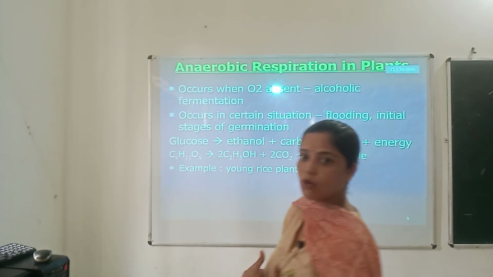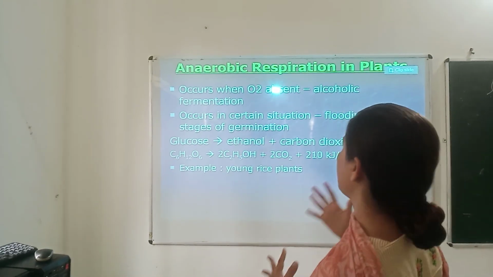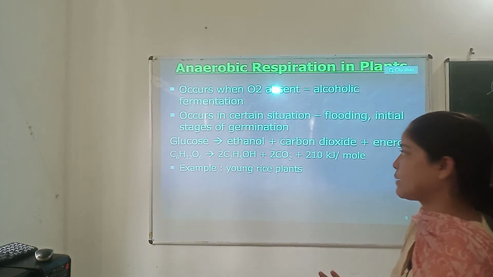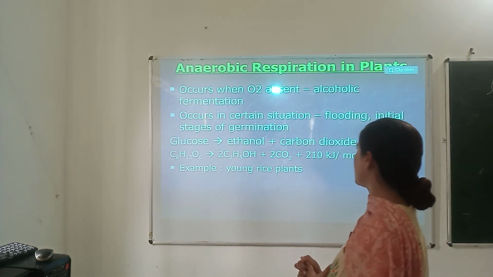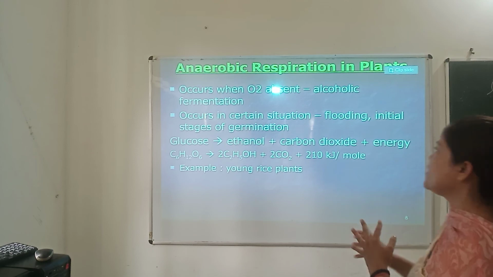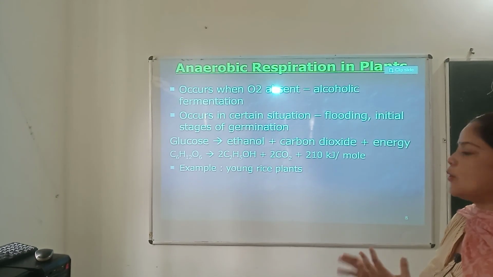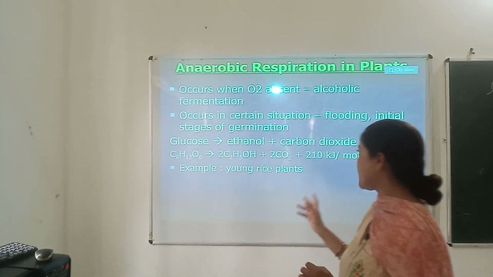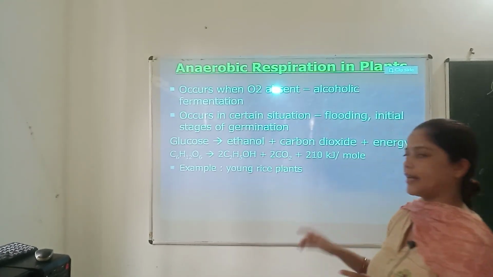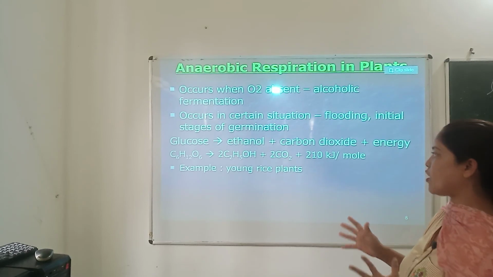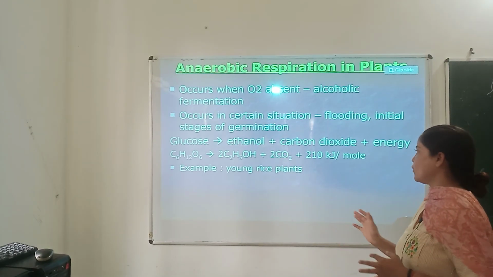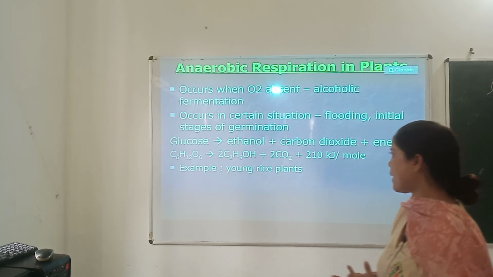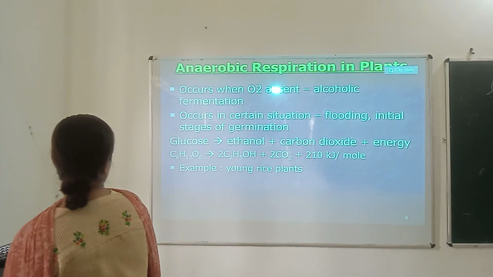Now when I talk about anaerobic respiration, it occurs when oxygen is absent. That is alcoholic fermentation, which occurs in certain situations, such as flooding and the initial stages of germination. What happens in this? Glucose, that is C6H12O6, breaks down and gives ethanol, that is C2H5OH, plus carbon dioxide plus energy. Okay, an example is rice plants.